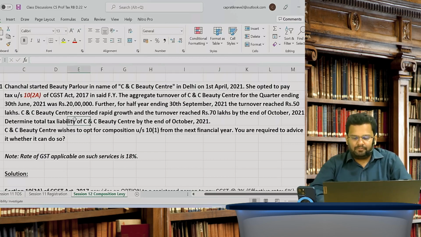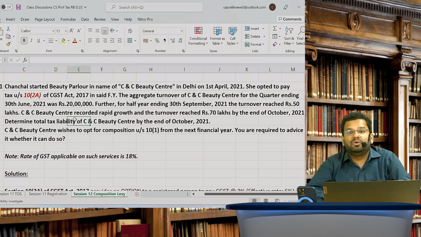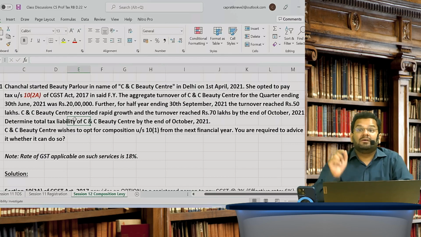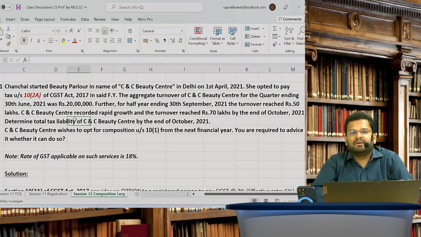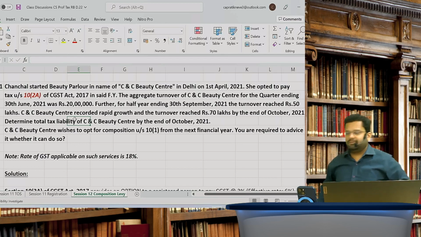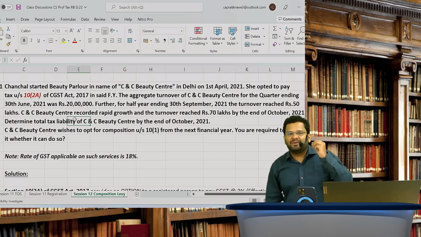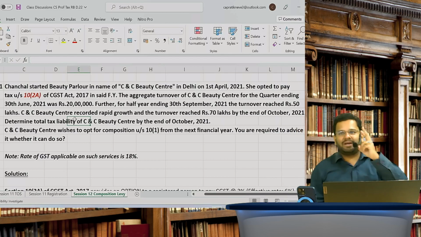Before going to Chanchal's question, do you know that even a service provider will be eligible for the composition scheme? That is under section 10(2)(a). Do you remember section 10(2)(a) composition scheme? That's my first question. There are two conditions for 10(2)(a).